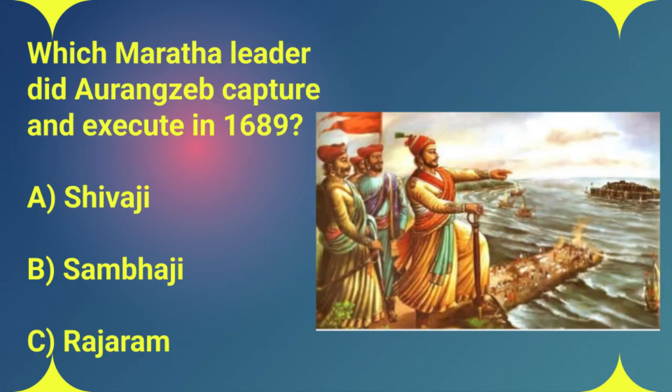Okay, let's move on to question 10. Which Maratha leader did Aurangzeb capture and execute in 1689? A. Shivaji, B. Sambhaji, or C. Rajaram? All right, now we're shifting our focus back to the Deccan, to the heart of the Maratha resistance. After the death of the legendary Shivaji, his son Sambhaji took up the mantle of leadership, continuing to defy Mughal authority. And Aurangzeb managed to capture and execute Sambhaji in 1689.